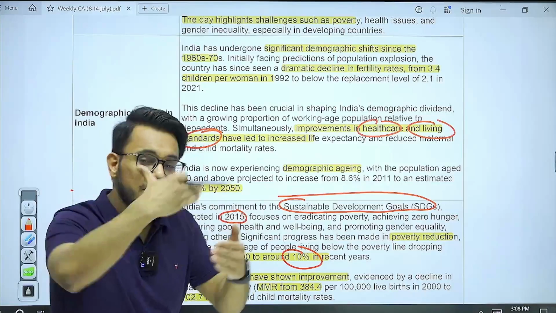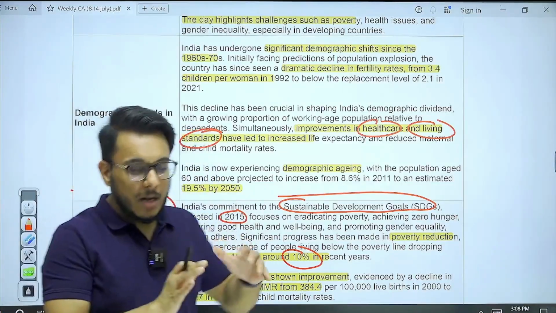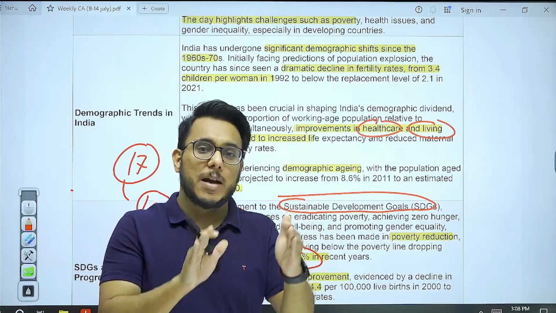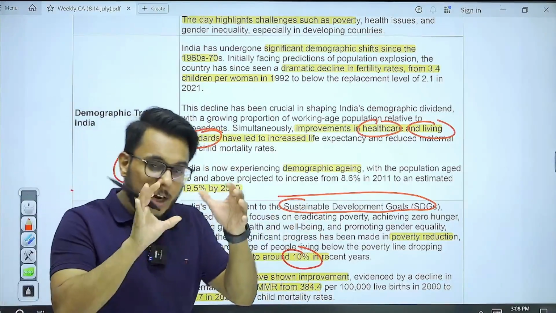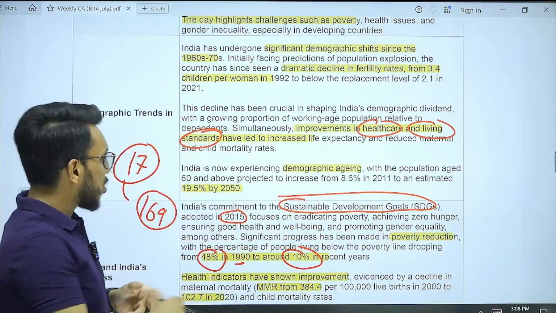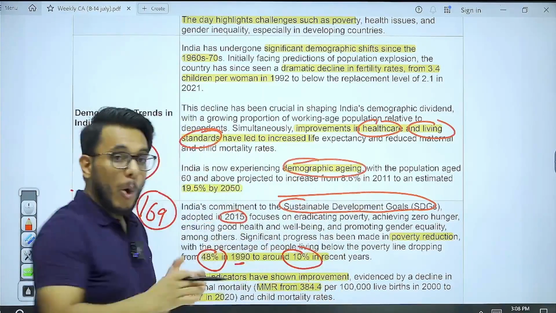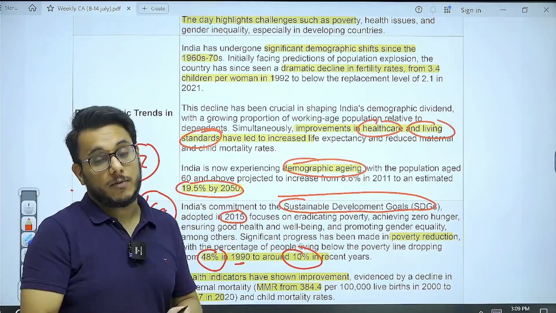But there is a flip side to this story. Today we have a young population, but these people will become old in coming years. So India will also face the burden of a grey population, the burden of an aging population. Demographic aging will also happen. When we talk about demographic aging, the old population will reach 19.5% by 2050.